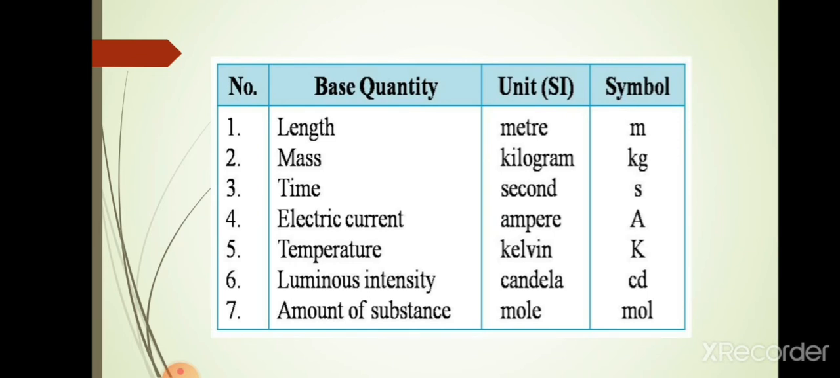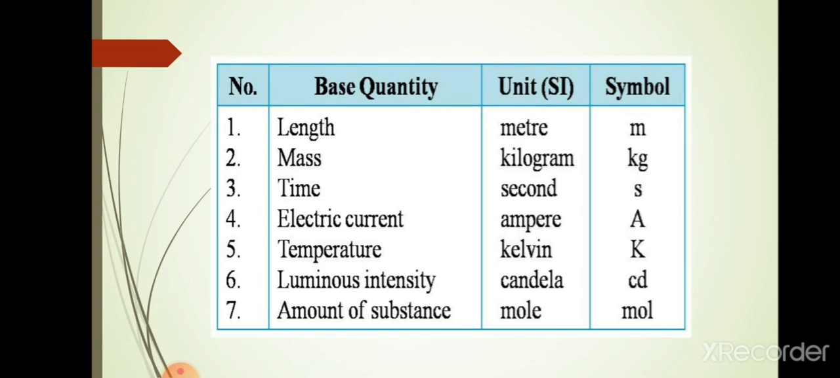The SI system has 7 base units, and they are length, mass, time, electric current, thermodynamic temperature, amount of substance, and luminous intensity. Length is measured in meter and mass is measured in kilogram. Time is measured in seconds. Electric current is measured in ampere. Thermodynamic temperature is measured in Kelvin. Amount of substance is measured in mole, and luminous intensity is measured in candela.